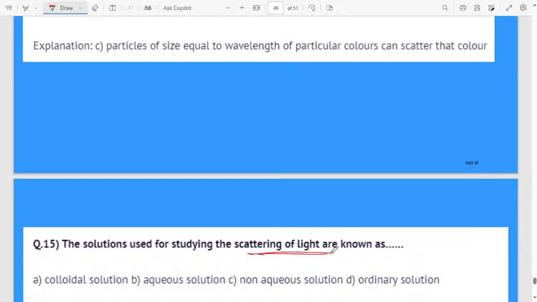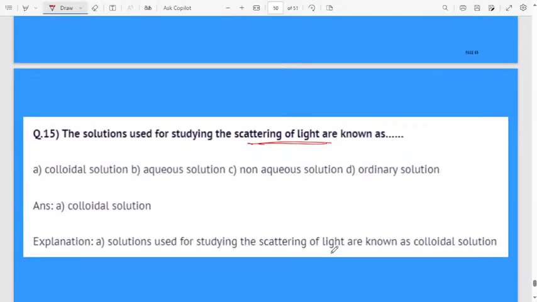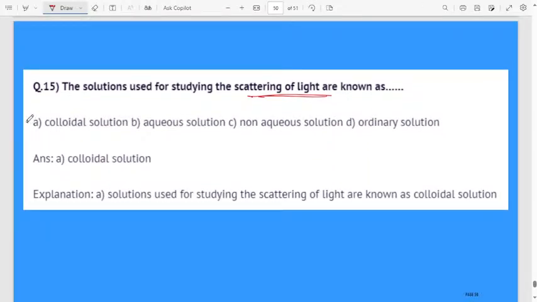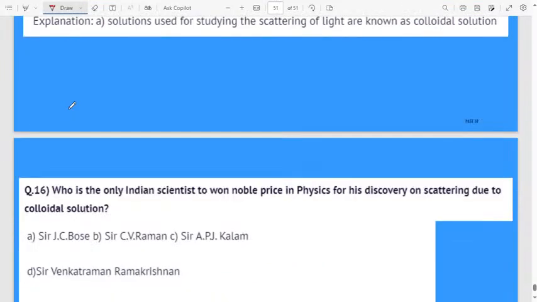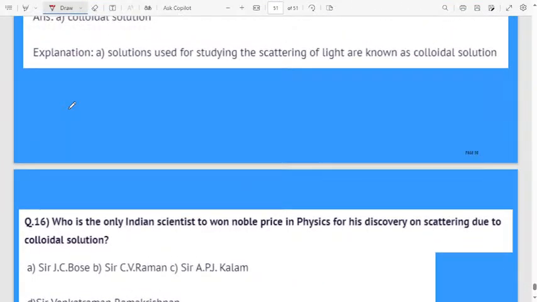Yes, colloidal solution. Scattering of light we will study with the help of a colloidal solution. Who is the only Indian scientist to win the Nobel Prize in Physics for the discovery of scattering of light due to colloidal solution? What is the scientist's name?